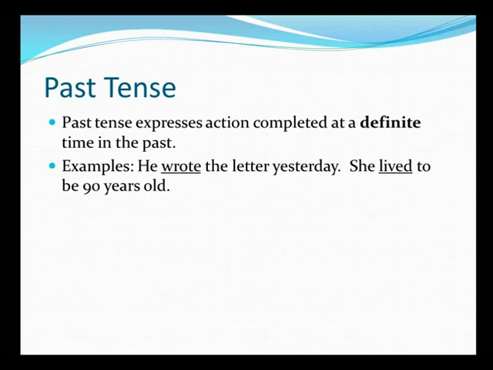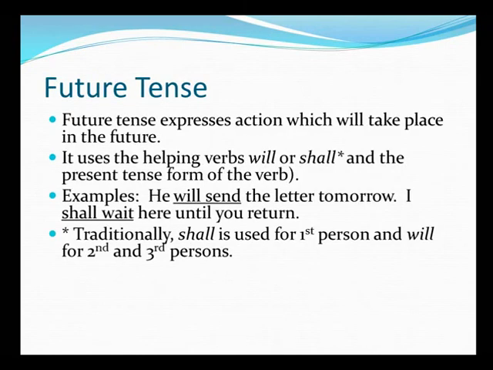The future tense now. Future tense expresses action which will take place in the future. The action is yet to be done. It will be taking place in the future. It uses the helping verbs will or shall and the present tense form of the verb. Present tense form, that means we are talking about the first form of the verb that we were using in the present tense. Examples are he will send the letter tomorrow. So will or shall, as we said, is the auxiliary verb here. It is the helping verb. Along with that, we'll be using the first form or the present form of the verb, that is send.